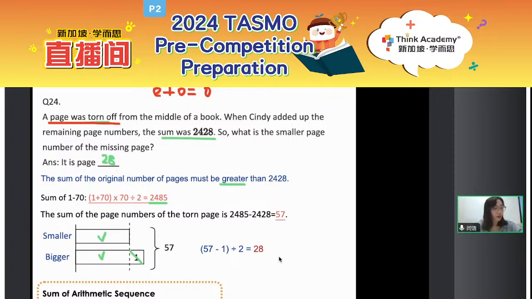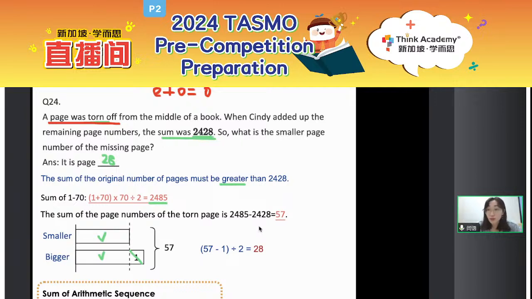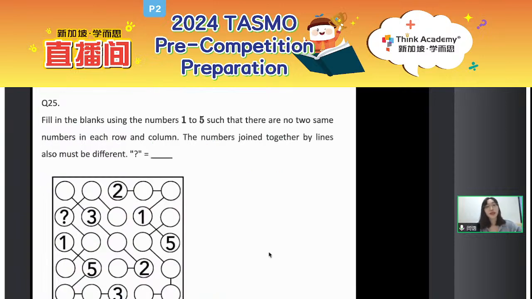Okay. So here, pay attention to this part. Yeah, the most challenging question of this paper, right? The total page number cannot be quite big, right? Otherwise, the difference between the number and the 2,428 will be quite big, even bigger than the number of pages. Okay. So now for the last one, question 25.